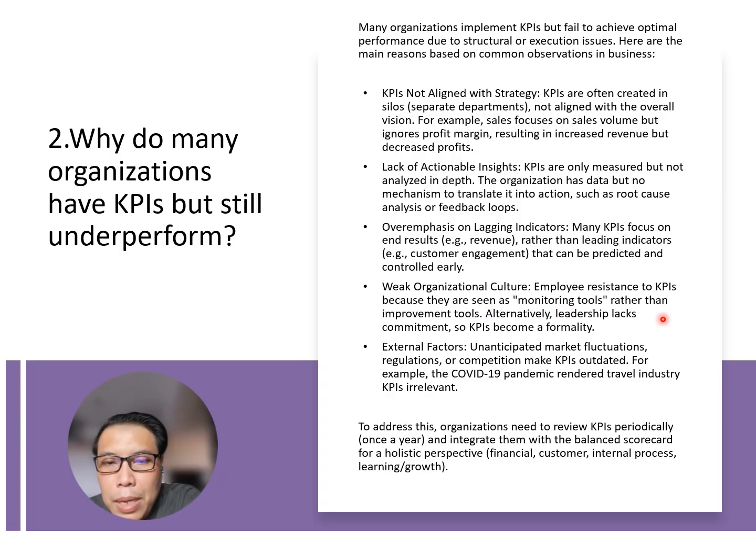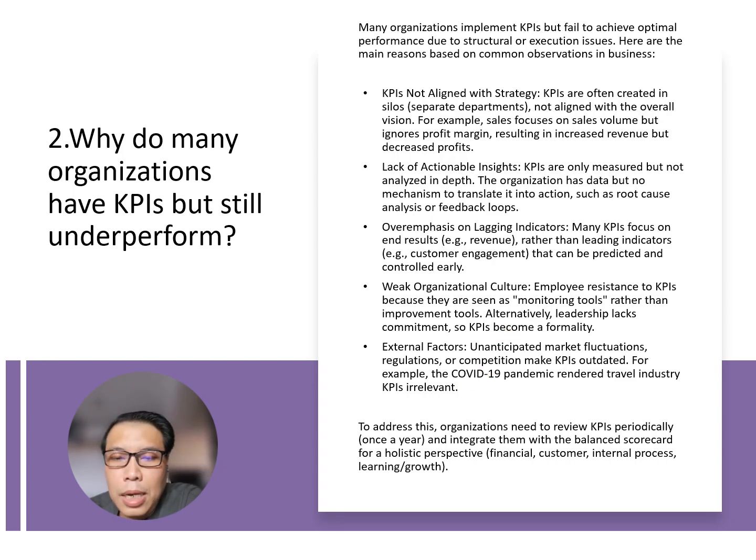And then the fourth one, weak organizational culture. Employees resist KPIs because they are seen as monitoring tools rather than improvement tools. Alternatively, leadership lacks commitment, so KPIs become a formality. Okay, the next one, external factors. Unanticipated market fluctuations, regulation, or competition make KPIs outdated. For example, the COVID-19 pandemic hit the travel industry, so the KPIs became irrelevant.